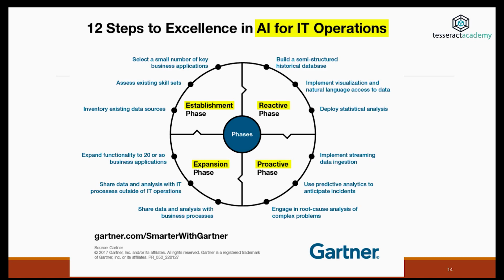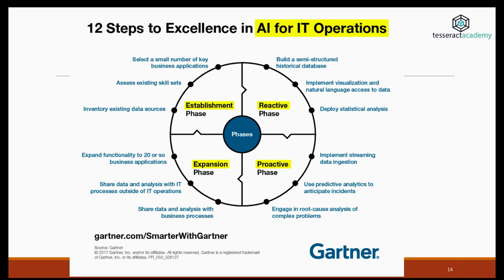Gartner, which has done a lot of work in AIOps, provides us with another very useful chart on how an organization can excel in AI for IT operations. There are 4 phases: the establishment phase, the reactive phase, the proactive phase, and the expansion phase. It's a very intuitive diagram.